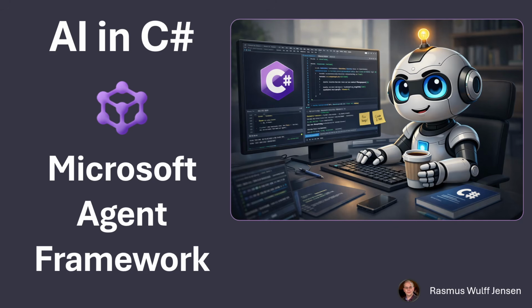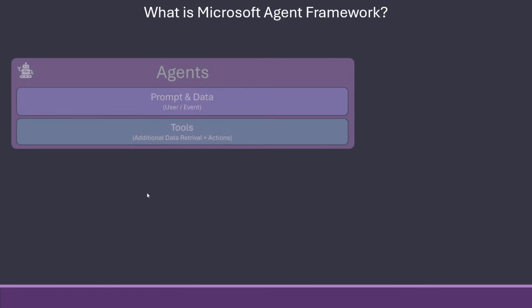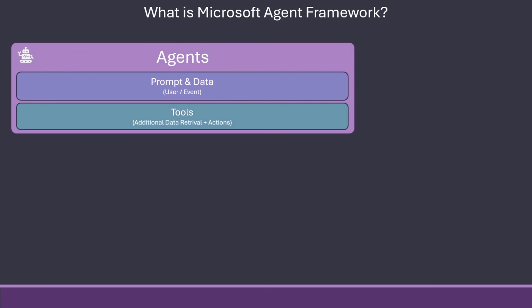So let's get into what it is. Because Microsoft Agent Framework consists of primarily two things. First of course, being the agents. And the agents, of course, can be prompted and given data. And it can either be users or events that send this data out. We can, of course, also use tools, either for data retrieval, or we can do action tools.